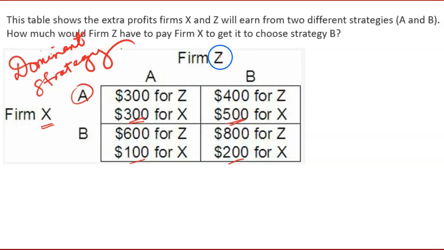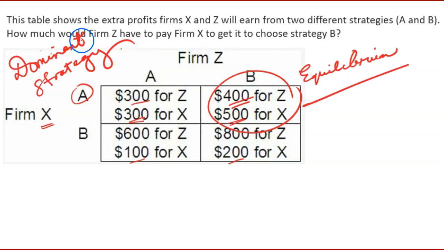Now, from the perspective of Z, it knows, it's figured out that firm X has this dominant strategy. So it has to think to itself, alright, if I choose A, how much will I make? 300. If I choose strategy B, I'll make 400. 400 is better. So we can see we end up here. This is the equilibrium quadrant. Now our question is, how much would firm Z have to pay firm X to use strategy B instead?